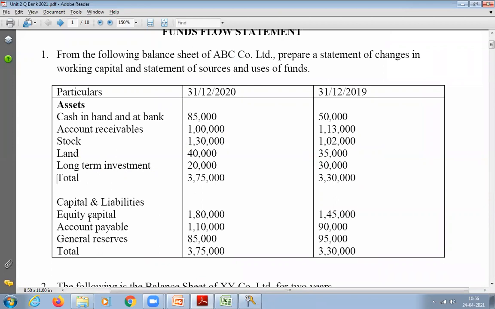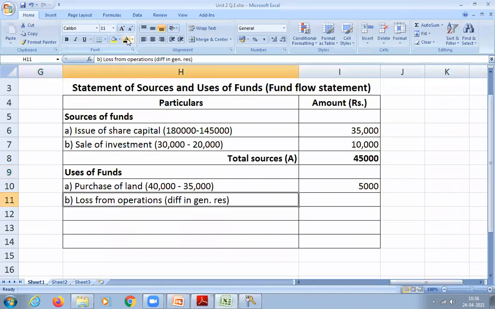General reserve, we discussed something. Assets are over. Liabilities and equity are a source of funds. Accounts payable I cannot take. What did we discuss? Loss from operation, because the general reserve is decreasing. So write down loss from operation. That is the difference in general reserve.